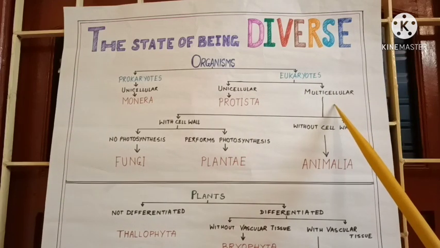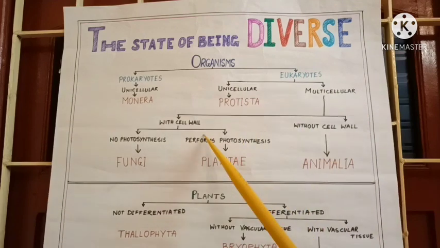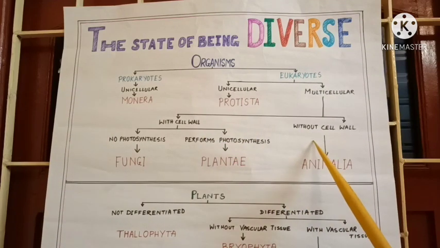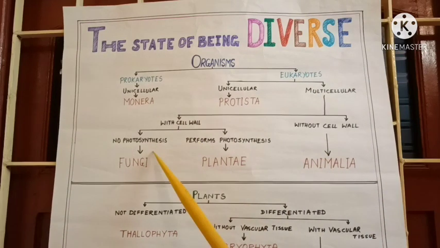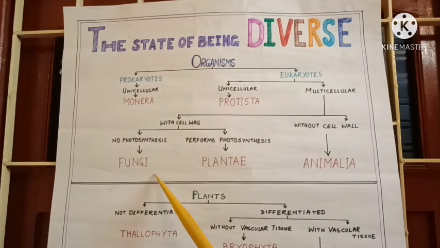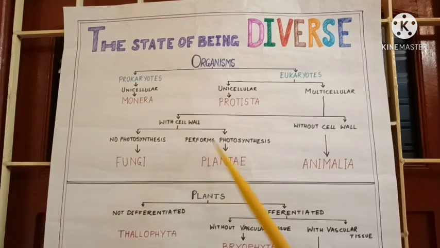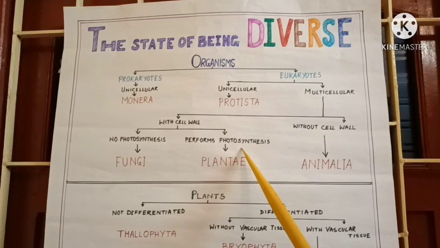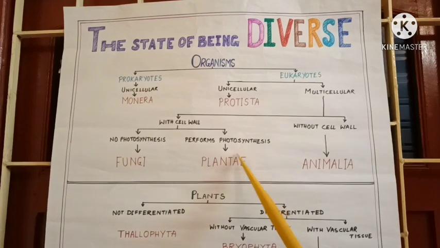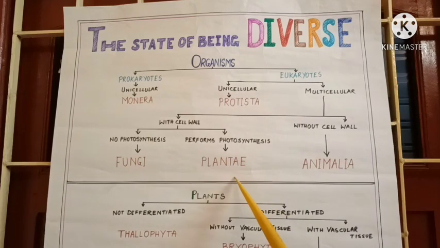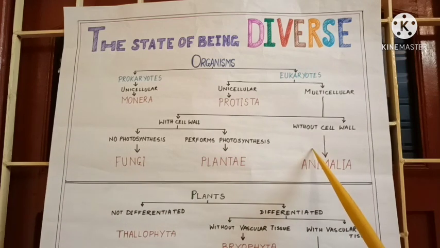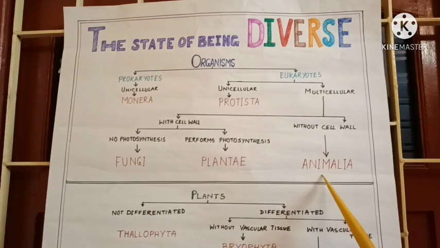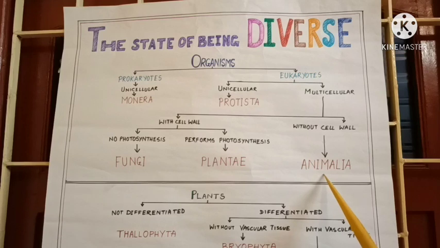Under multicellular, next we find with cell wall or without cell wall. This is another criterion on which we can separate them out. If no photosynthesis, then we are obviously talking about Kingdom Fungi. If they are performing photosynthesis, that means they are autotrophic in nature, they can prepare their own food, and they form the Kingdom Plantae. Whereas in case of without cell wall, the group Animalia is present, because in the animal kingdom we find that cell walls are absent.